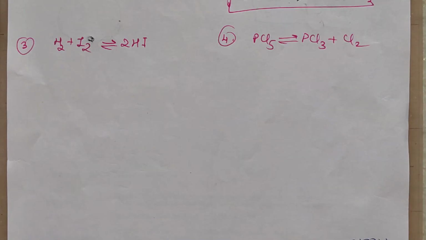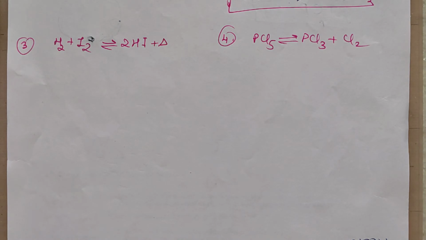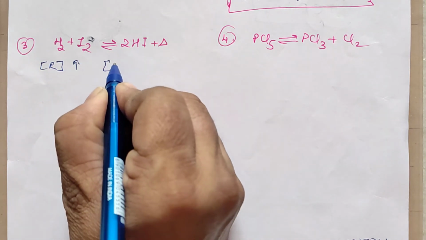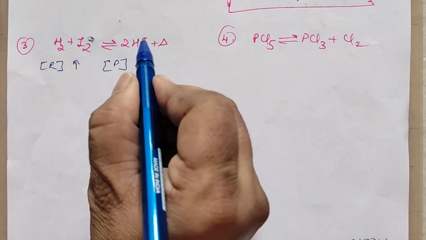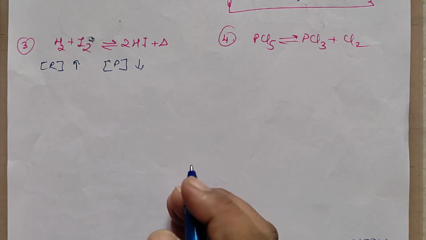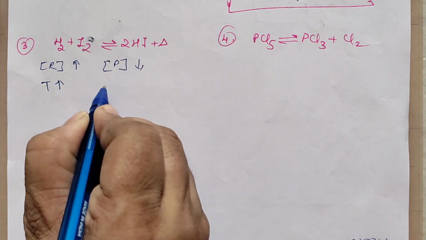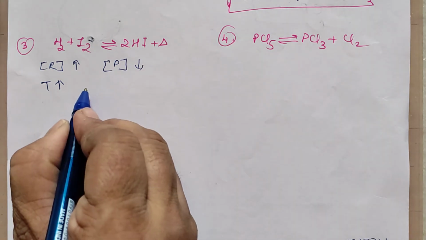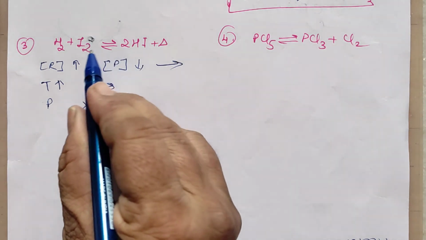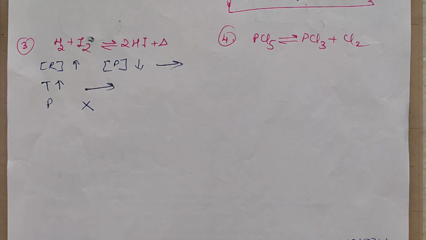Got it? Now the next one we will consider, this is also exothermic. What factors are going to affect it? One thing is the same: concentration of the reactant should be increasing, concentration of the product should be decreasing, means the product as soon as it is formed should be removed, and the reactant should be continuously added to get more of the products. The next thing is, because it is exothermic, the temperature should be less such that it moves in the forward direction. This is also for forward, and pressure has no effect on it because in this case the delta N is 0. If delta N is 0, then the pressure will not have any effect on the equilibrium.